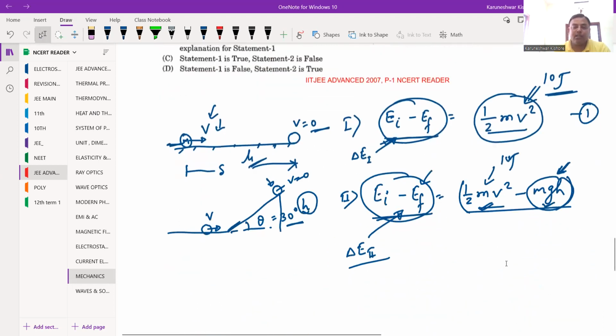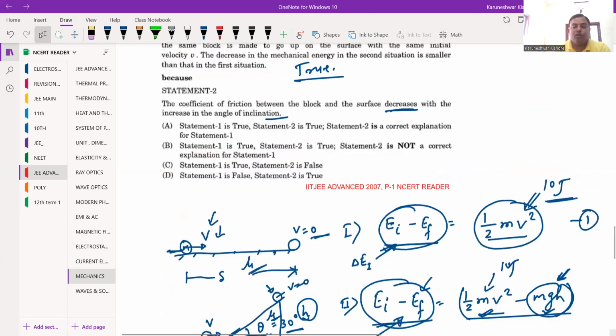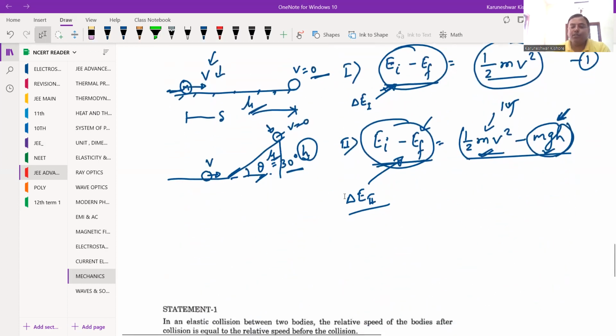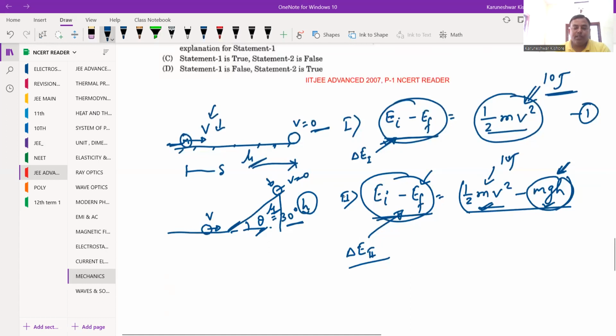So ये चीज बोला जा रहा है कि अगर हम angle of inclination को बढ़ाते हैं तो जो coefficient of friction है between the surface, it will also decrease. The coefficient of friction between the block and the surface, it cannot increase or decrease, because this is the basic concept what we know that ये जो coefficient of friction है ये object surface के nature पे depend करता है, and उसके basis पे हम लोग निकालते हैं.